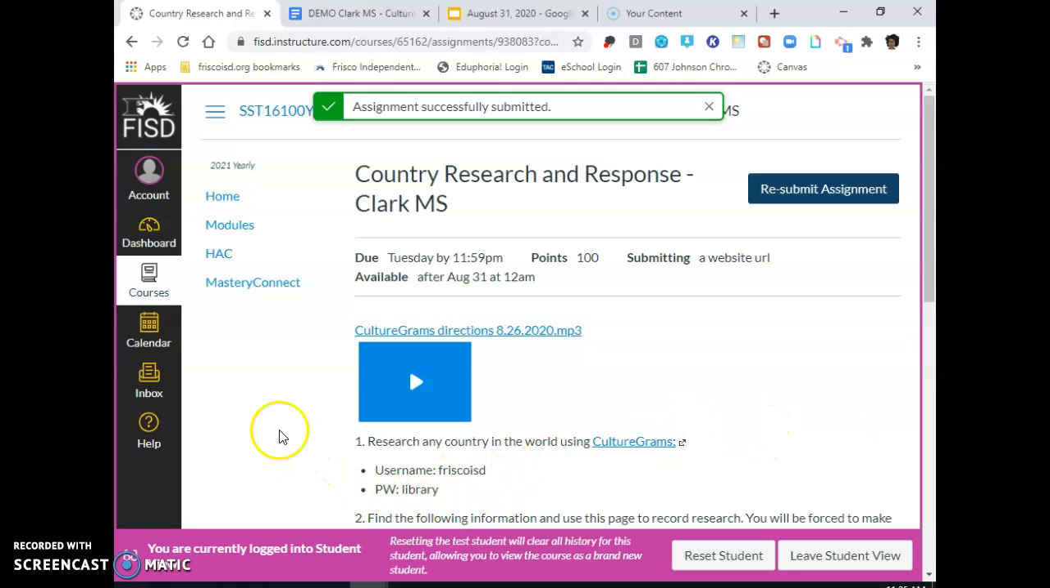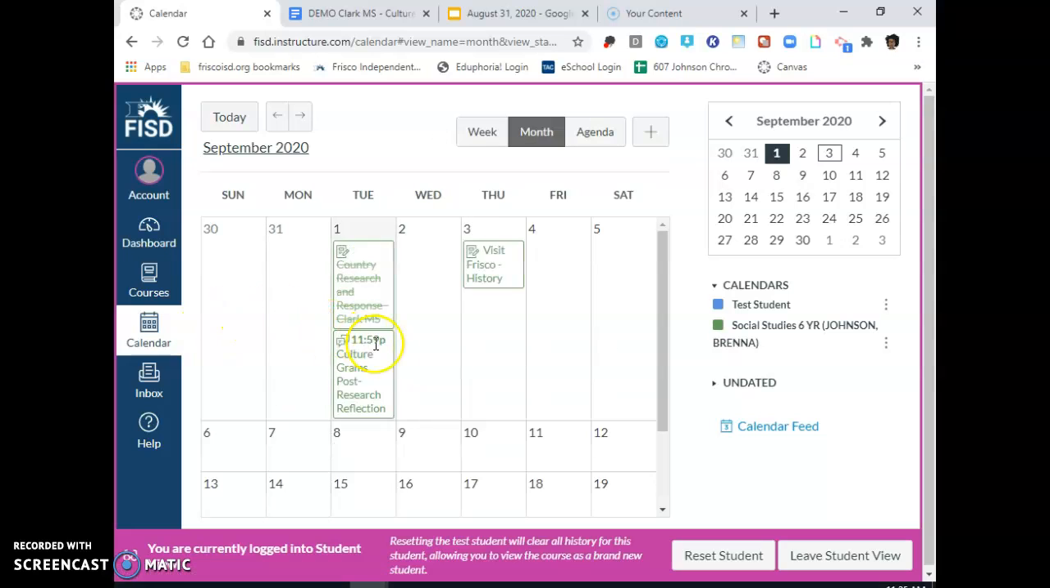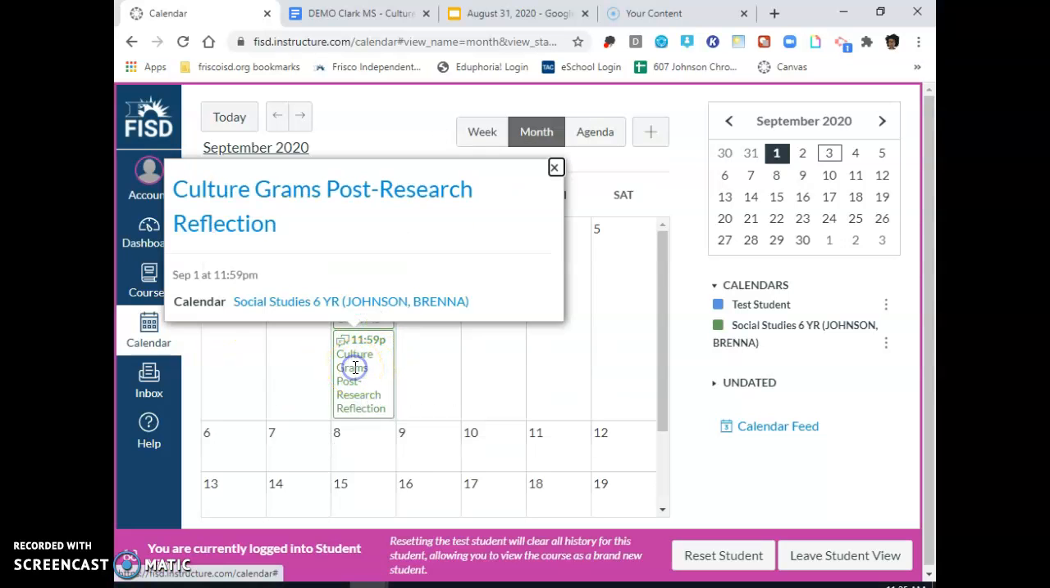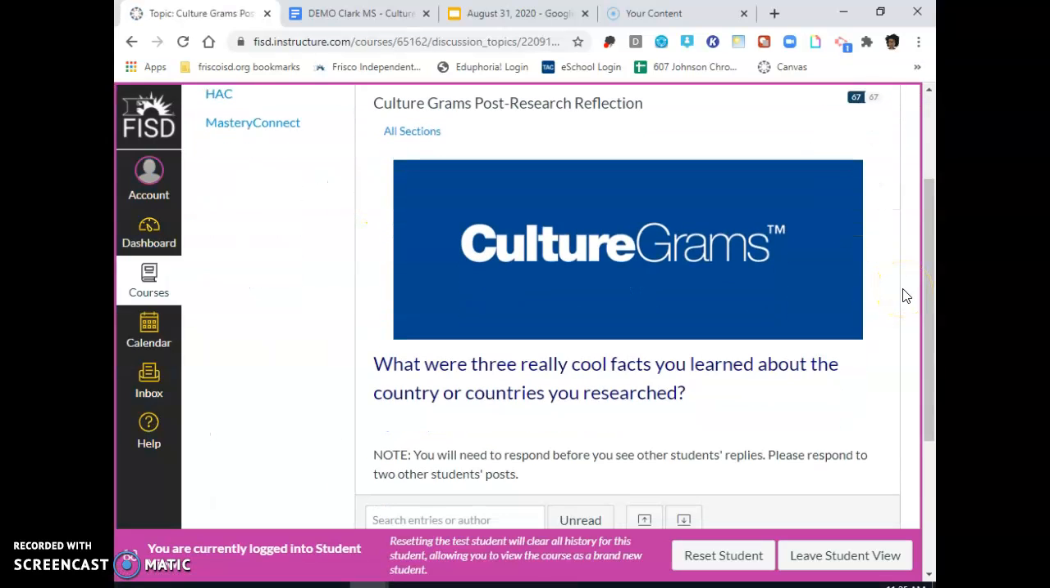Let's go back to the reflection that we have here, Culturegrams Post Research Reflection. You can click it here, or you can click it in your calendar. I'm going to click it in the calendar. This is what you're working on. Culturegrams Post Research Reflection. What were 3 really cool facts you learned about the country or countries that you researched?